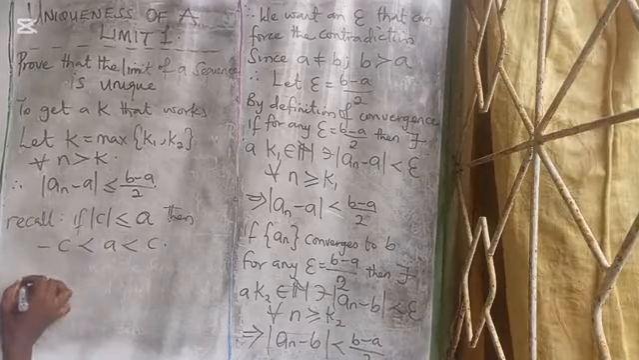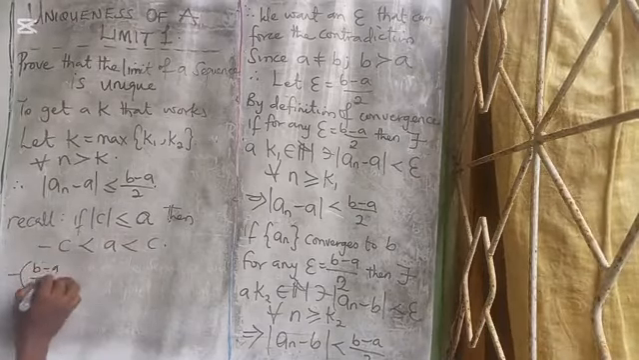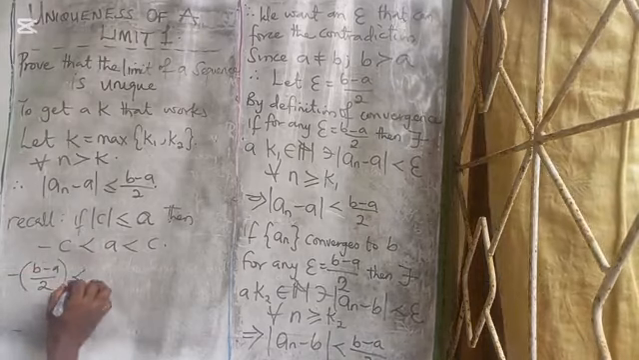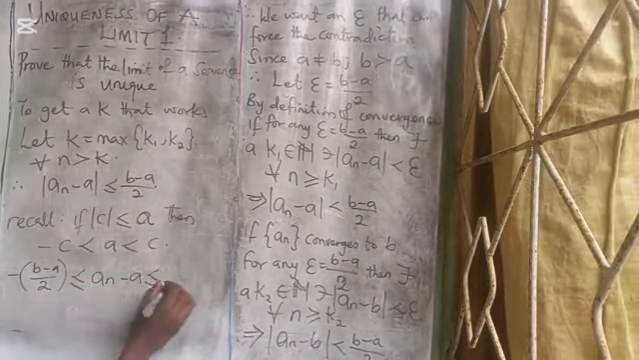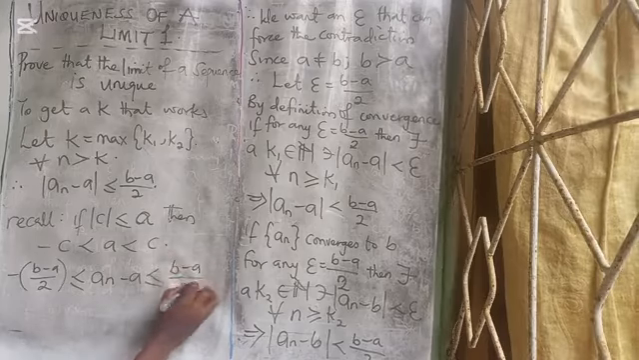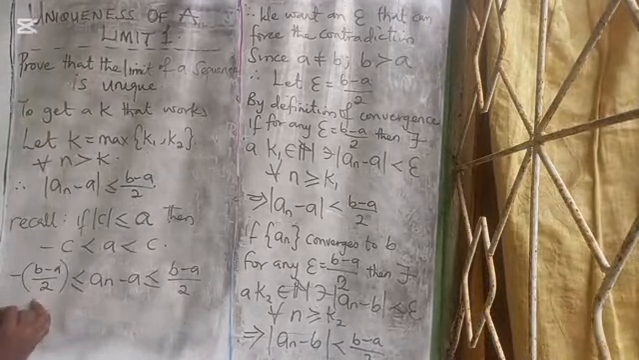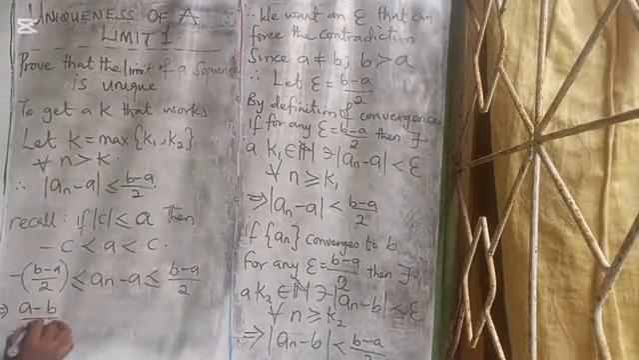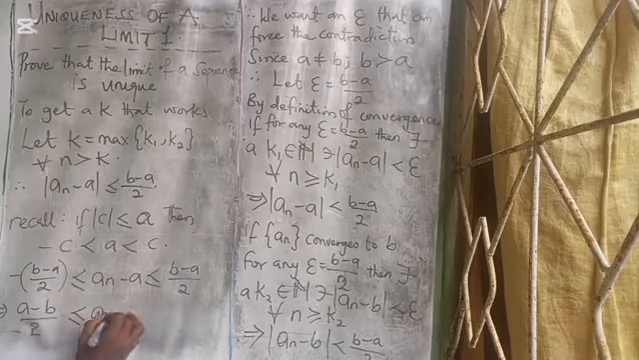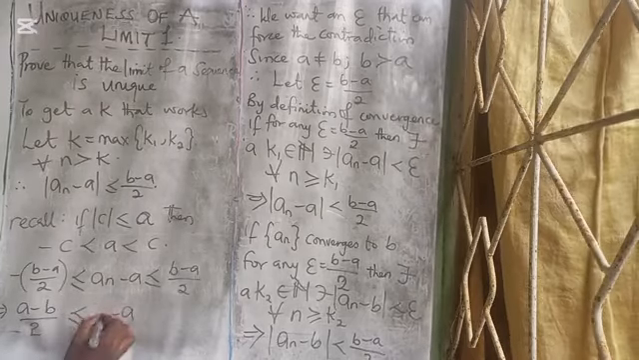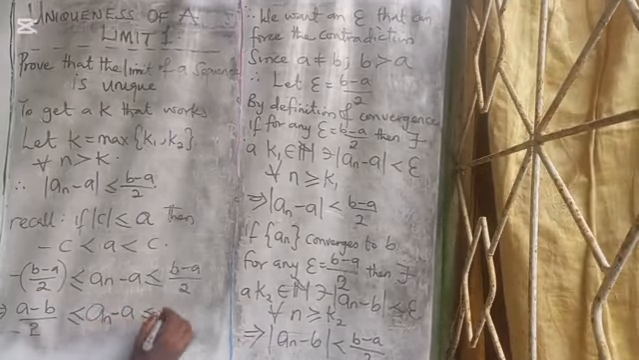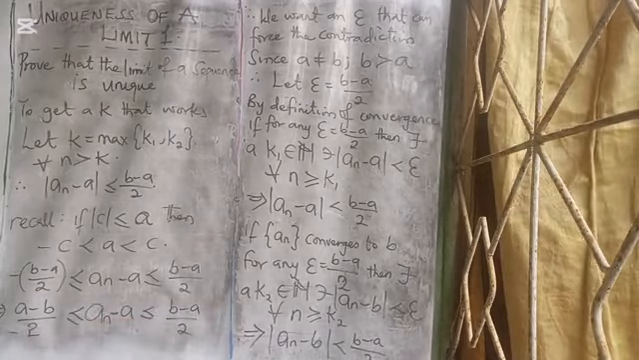That implies what? Minus (B minus A) over 2 is less than an minus A, which is less than (B minus A) over 2. And so this gives us what? A minus B over 2 is less than an minus A, and that is less than (B minus A) over 2.